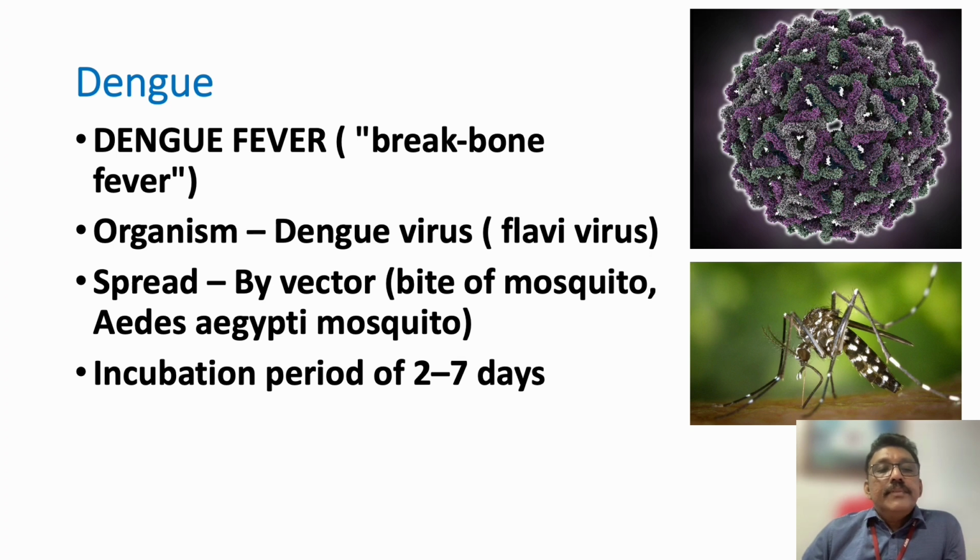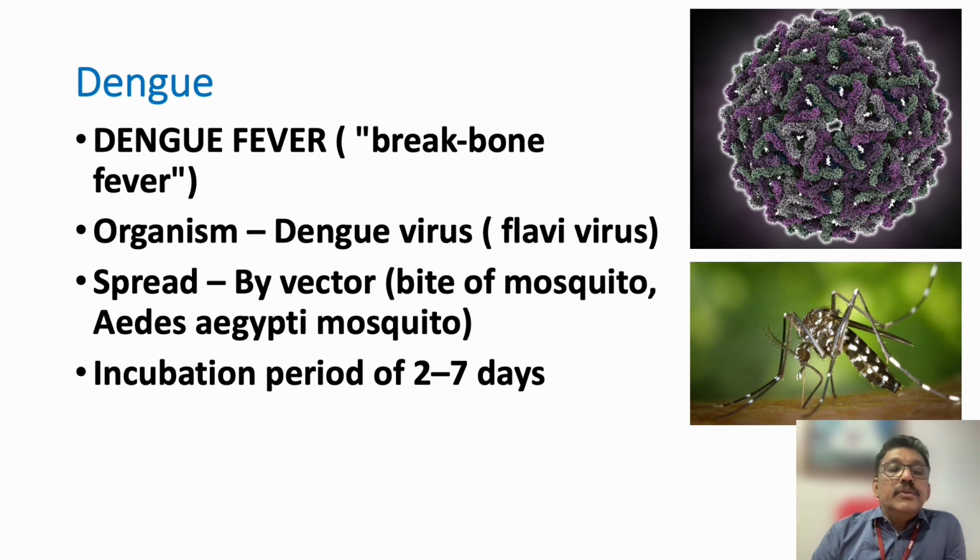It's a flavivirus. The vector is the mosquito Aedes aegypti. You can see the tiger mosquito here. This breeds in fresh water. That is a problem. Whenever rain comes, dengue episodes come up immediately after. So fresh water is needed for the multiplication of this mosquito. So during that season, you get more dengue incidence.